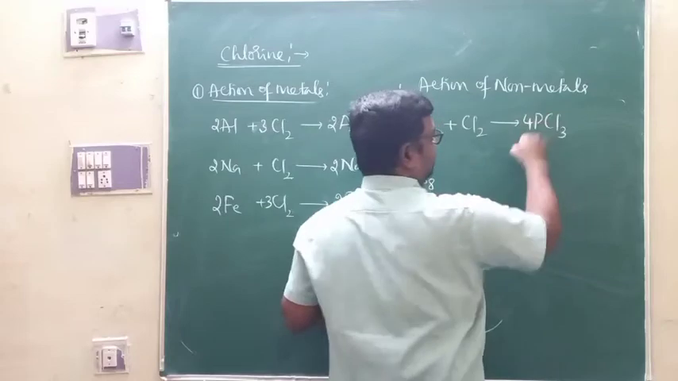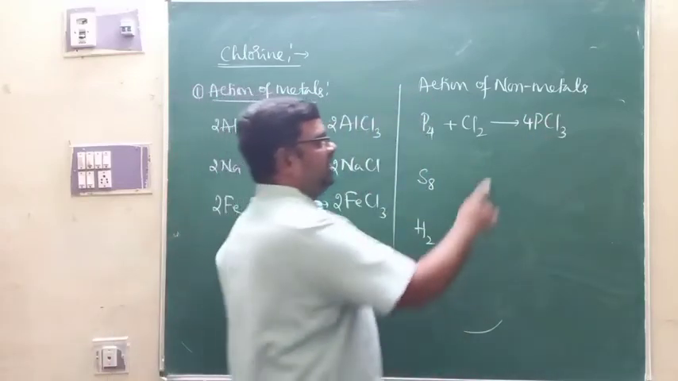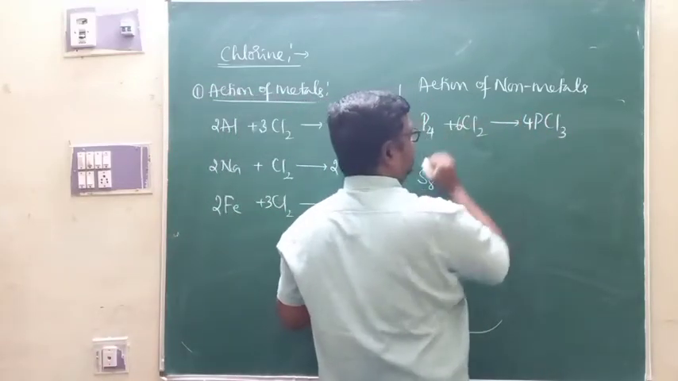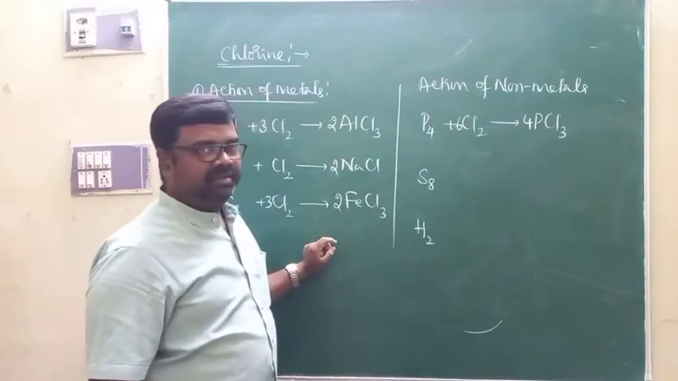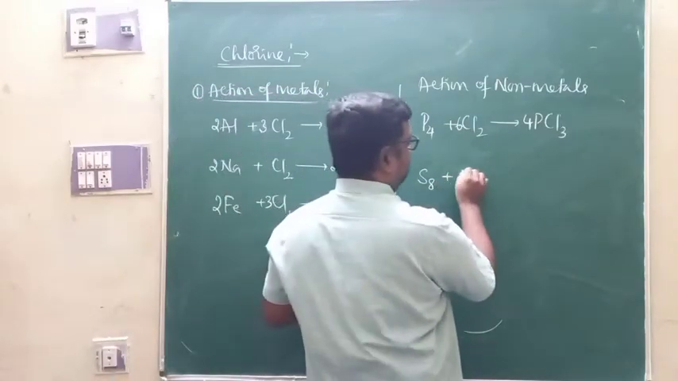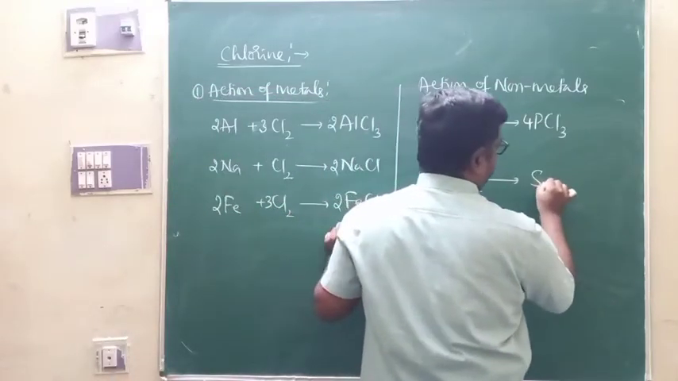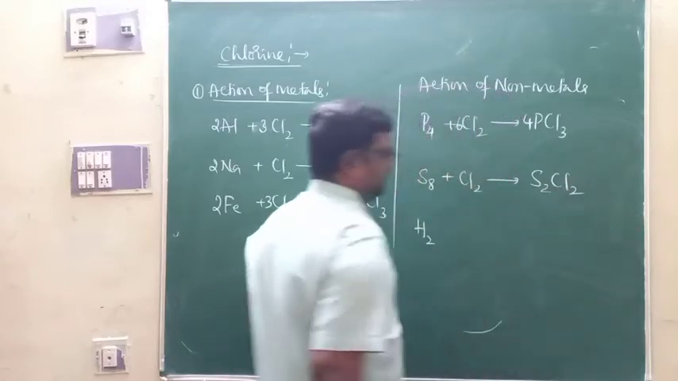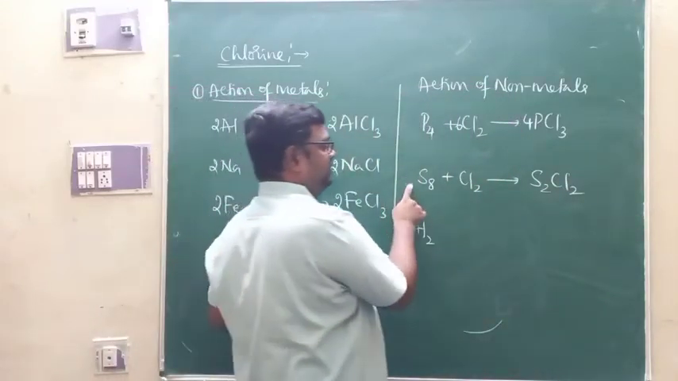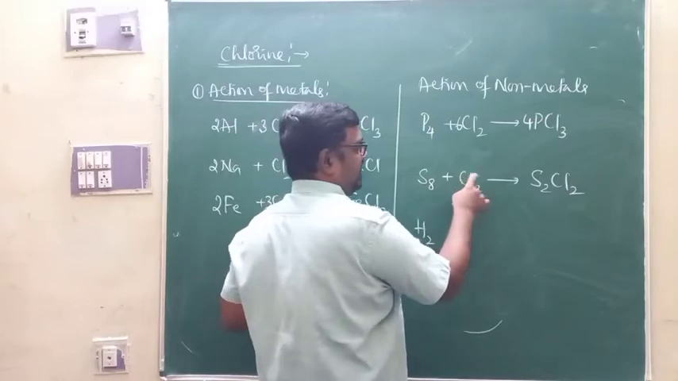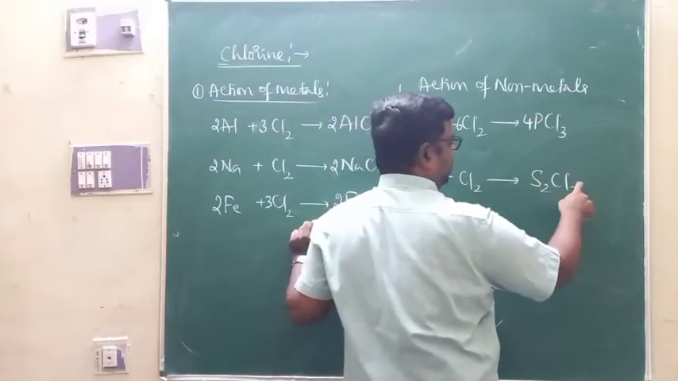P4 is there, so 4PCl3 is formed. Then chlorine becomes 12, so we write 6Cl2. This is balancing. And of course here it is Cl2. When sulfur in the form of S8 reacts with chlorine, you are going to get disulfur dichloride.